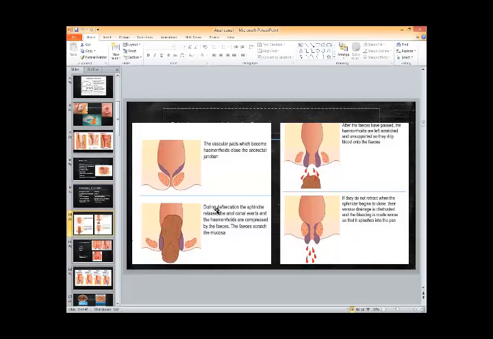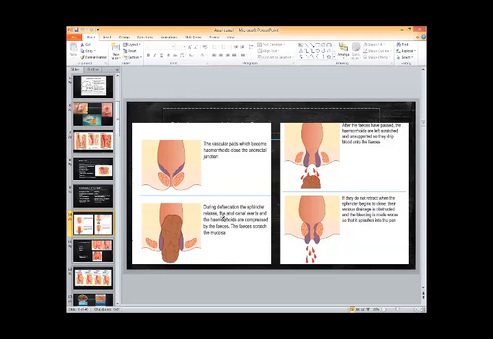You can see in this picture how hemorrhoids bleed. If we start from here, top left, this is the rectum, this is the anal canal, this is the anorectal junction, and these blue things are the anal cushions at the anorectal junction. It is written here vascular pads, but this is actually the anal cushion. These are the sphincters outside.